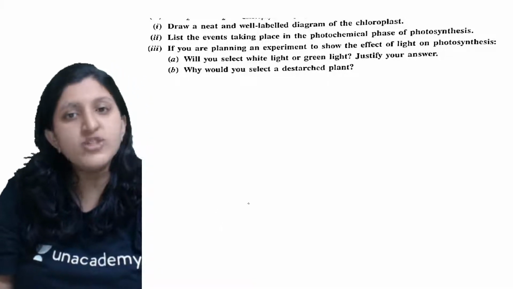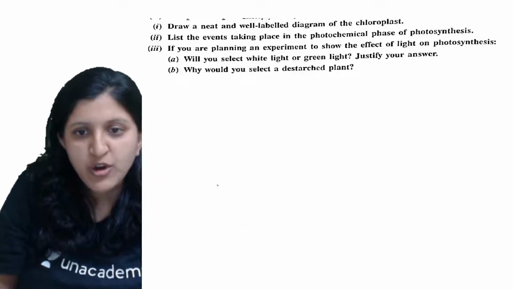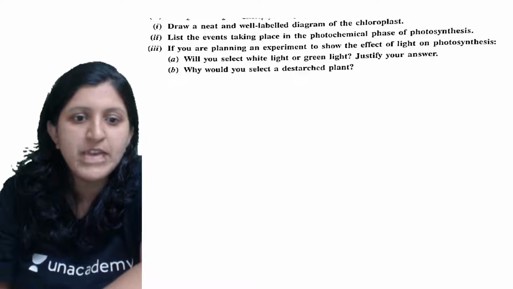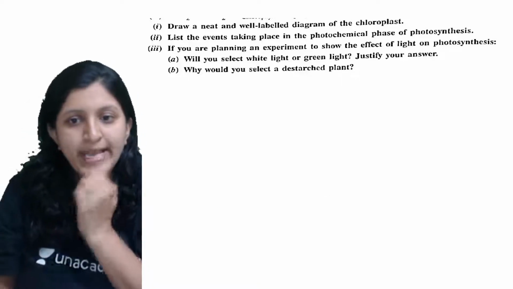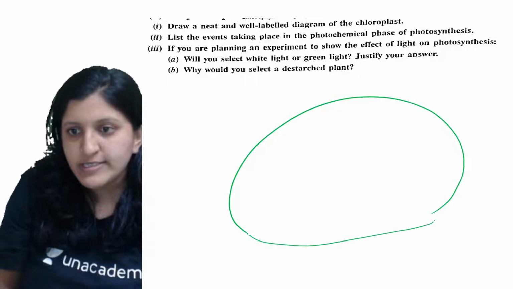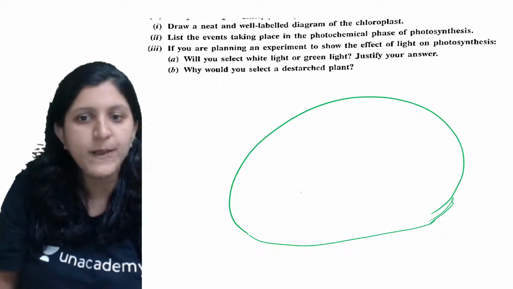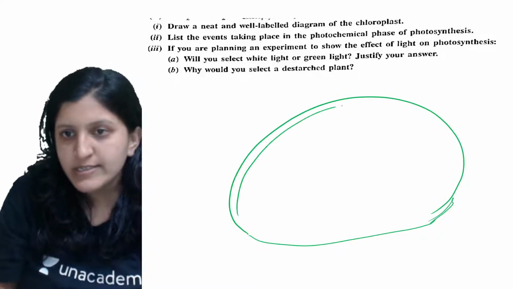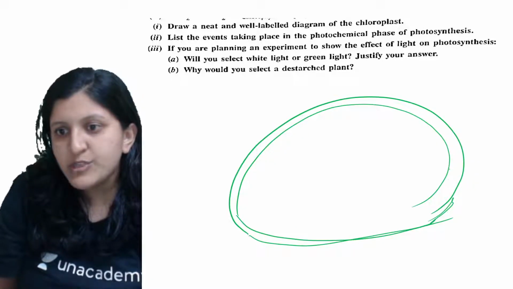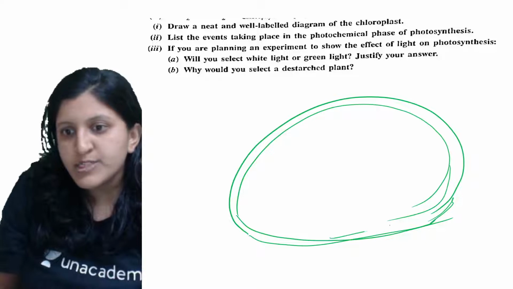So, whenever you are drawing the chloroplast, just make sure that you draw the double layer structure, or the double membranous structure, like this. So, this is one membrane over here. Okay. So same way you can just draw another membranous structure, and just don't forget to draw the stroma also.